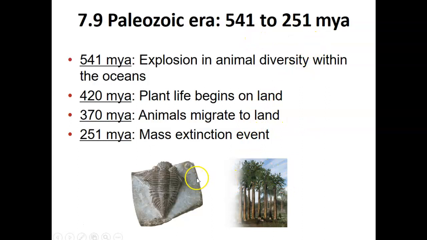During that time, an explosion in animal diversity within the oceans occurred. Plant life began on land. Animals migrated to land. Some mass extinctions occurred, demonstrated by the fossils.